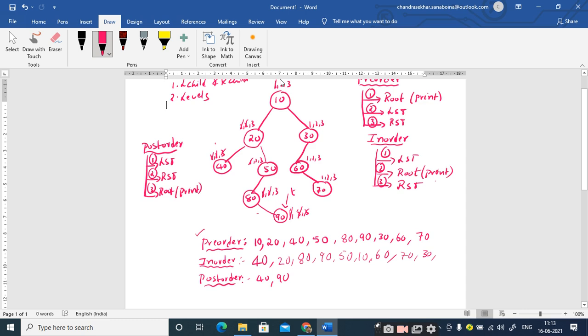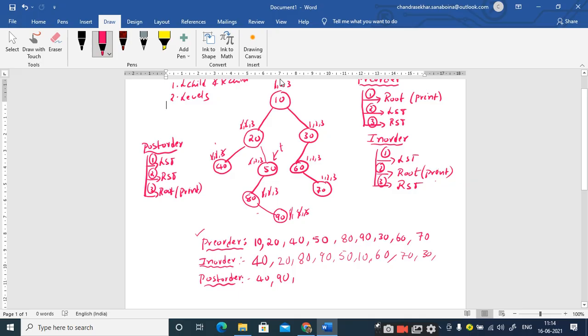Since I am done with the 3 steps at 90, I move the pointer to the previous node, which is the parent of 90, which is 80. At 80 also I am done with the 3 steps, right? So in this step, I move the pointer to the parent of 80, which is 50. But at 50, I am done with only the processing of the left subtree.